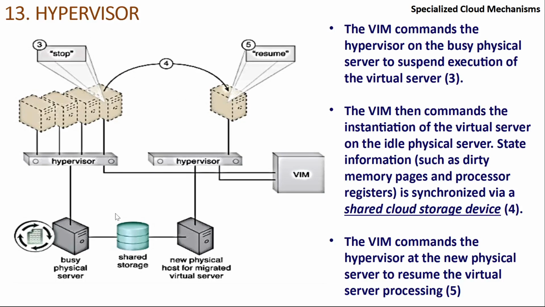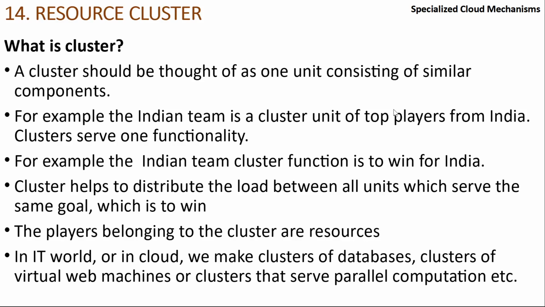You stop over here because both these hypervisors are sharing the same storage. If you're not sharing the same storage, then it's a problem. So sharing a storage is very important. Only when you share the storage between different hypervisors can you play around more smoothly. So here one of the machines is shifted over here, and then the hypervisor is told to start the machine automatically and programmatically. So that was all about hypervisors.